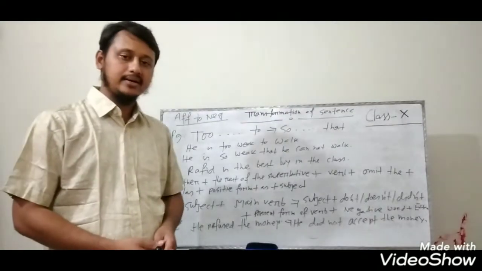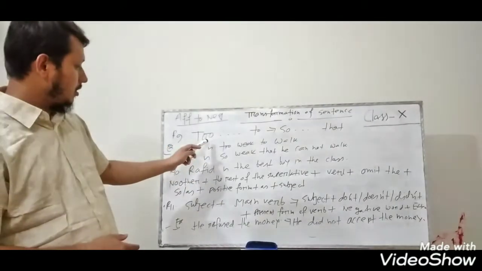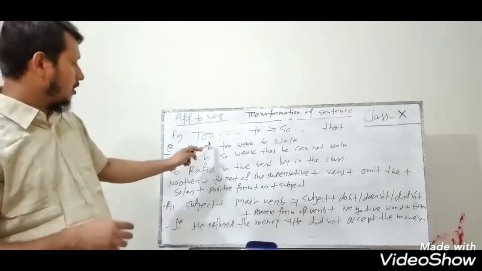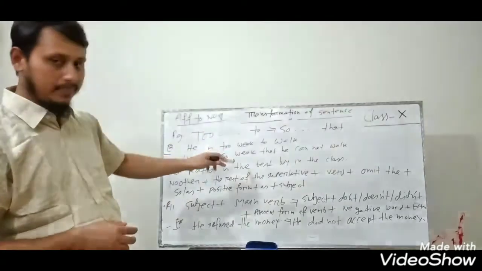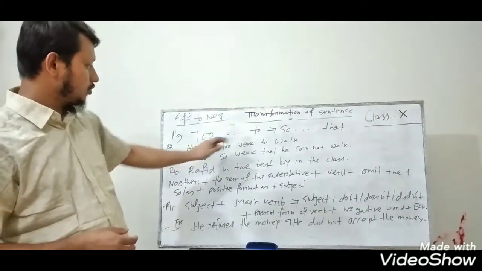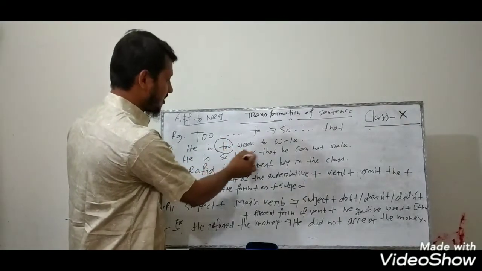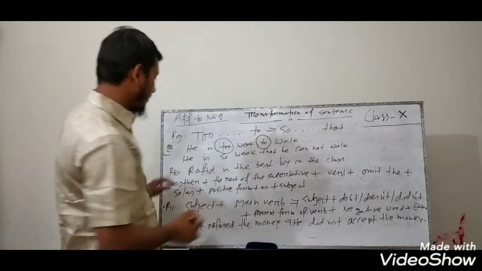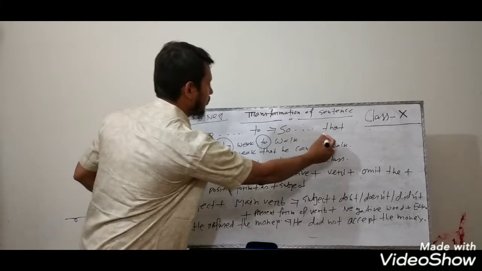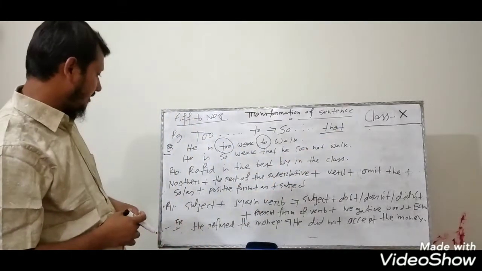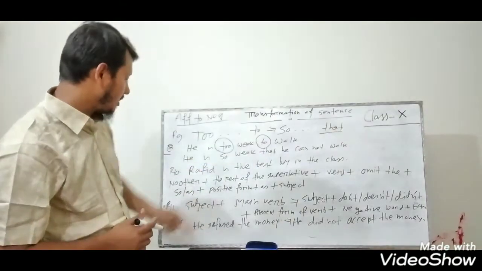Okay, dear learners, now rule number 9. This is very important for you, and you can find it simple, from simple to complex. If in the sentence you find the structure "too... to," instead of "too... to" you have to write "so that." Here is an example: "He is too weak to walk."